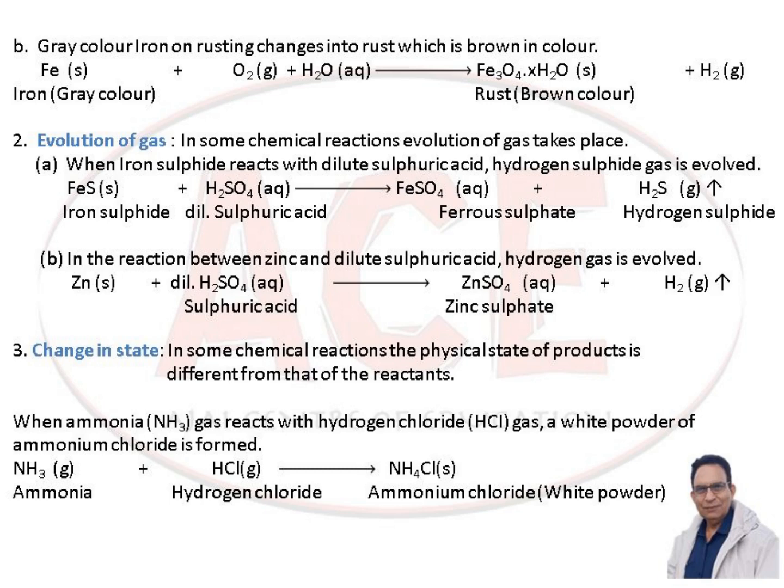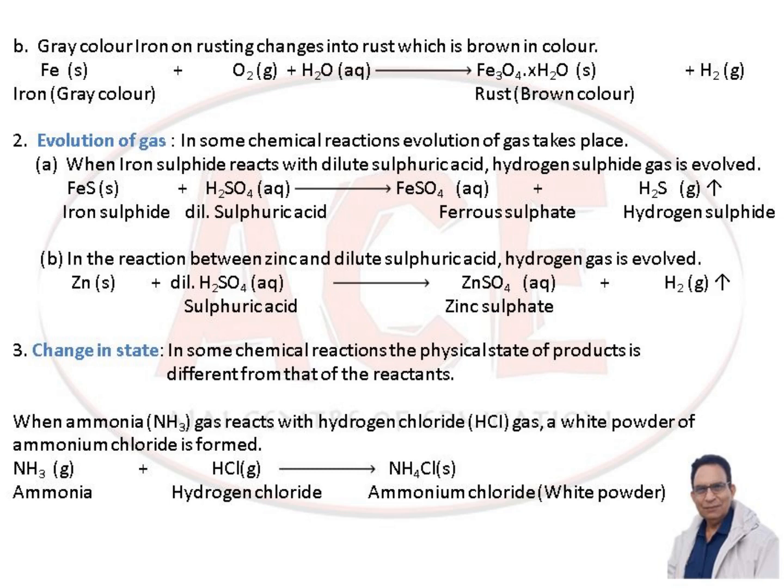Evolution of gas. In some chemical reactions, evolution of gas takes place. When iron sulfide reacts with dilute sulfuric acid, hydrogen sulfide gas is evolved. FeS, that is iron sulfide, reacting with dilute sulfuric acid gives iron sulfate, that is ferrous sulfate, in aqueous form, and hydrogen sulfide gas is released.